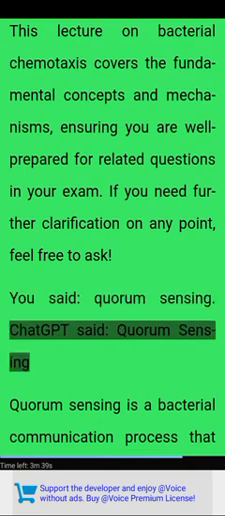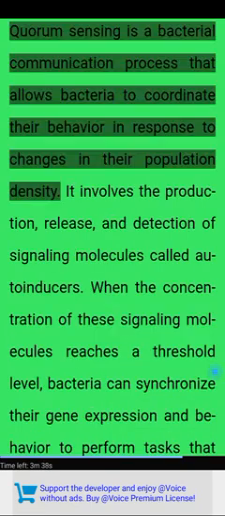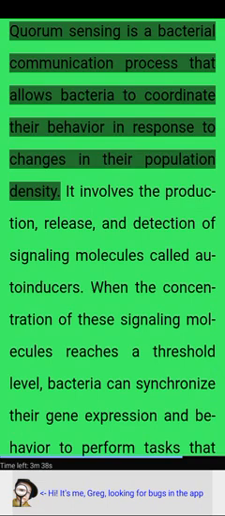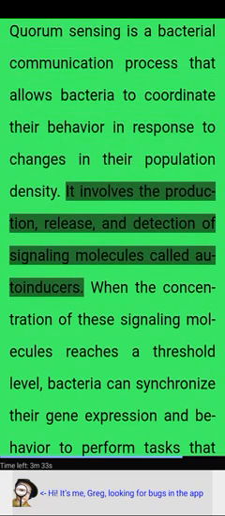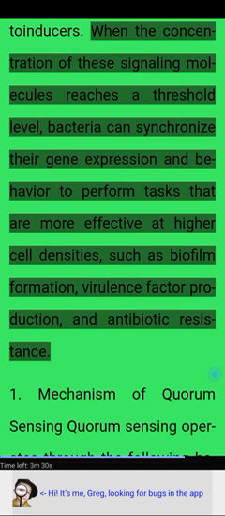You said, quorum sensing. ChatGPT said, quorum sensing. Quorum sensing is a bacterial communication process that allows bacteria to coordinate their behavior in response to changes in their population density. It involves the production, release, and detection of signaling molecules called autoinducers. When the concentration of these signaling molecules reaches a threshold level, bacteria can synchronize their gene expression and behavior to perform tasks that are more effective at higher cell densities, such as biofilm formation, virulence factor production, and antibiotic resistance.